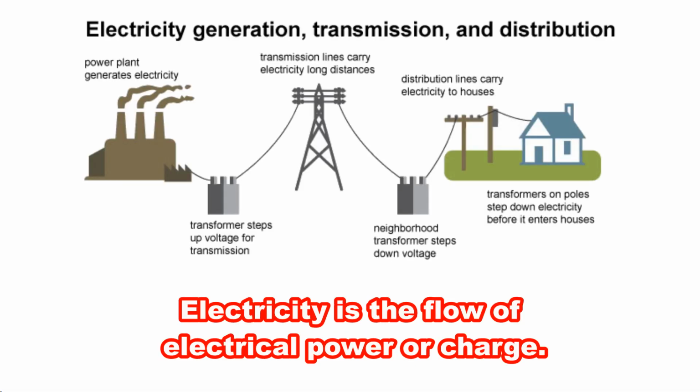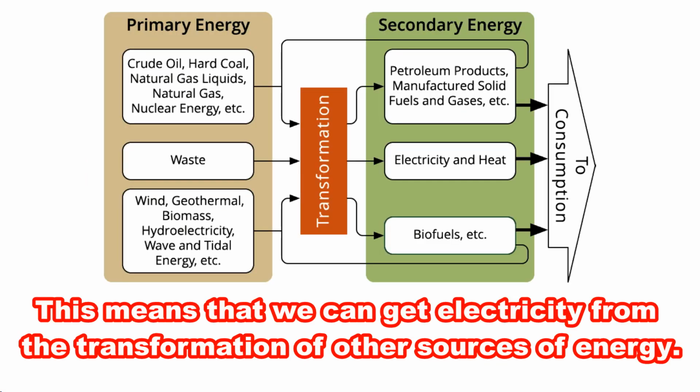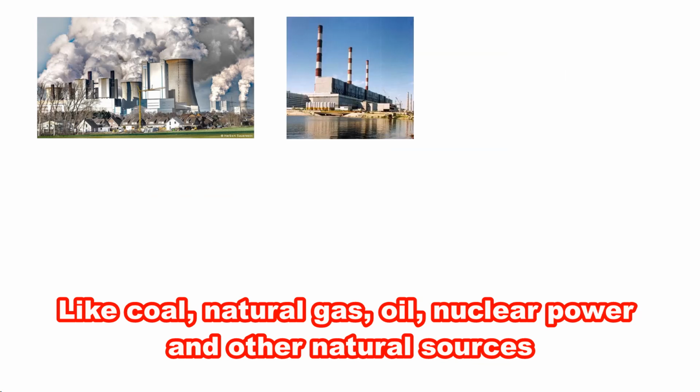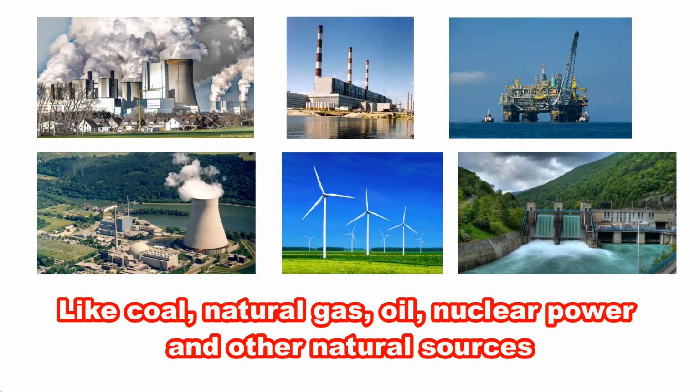Electricity. Electricity is the flow of electrical power or charge. It is a secondary energy source. This means that we can get electricity from the transformation of other sources of energy, like coal, natural gas, oil, nuclear power and other natural sources.